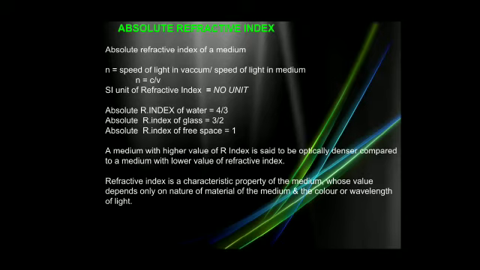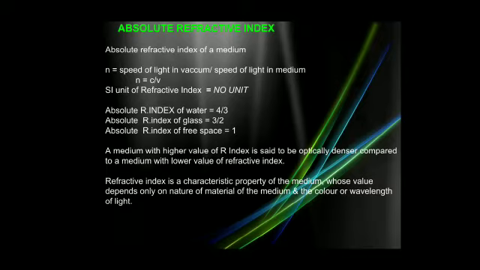There are two types of refractive index. First is the absolute refractive index. Absolute refractive index is when any ray of light is entering into any medium coming from air. It means that there is one more formula for that.